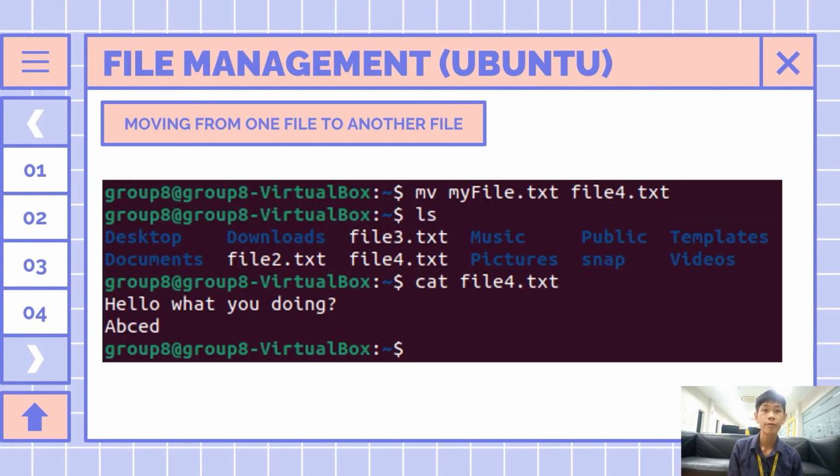Next, moving from one file to another file. To move a file, the user can use the syntax mv source file name, space, destination file name. For example, to move a file from the current directory to file4.txt, the user can run the command mv myfile.txt file4.txt. As a result, the content in myfile.txt is moved to file4.txt.